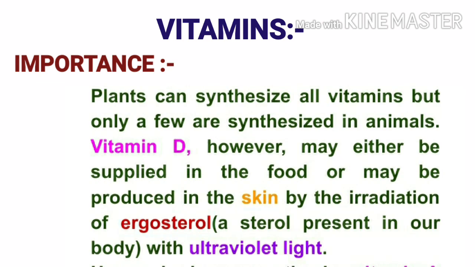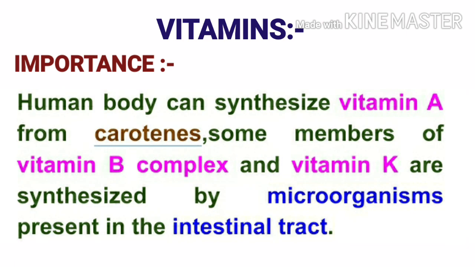Plants can synthesize all vitamins, but only a few are synthesized in animals. Vitamin D, however, may either be supplied in the food or may be produced in the skin by the irradiation of ergosterol, present in our body, with ultraviolet light. Human body can synthesize vitamin A from carotenes. Some members of vitamin B complex and vitamin K are synthesized by microorganisms present in the intestinal tract.